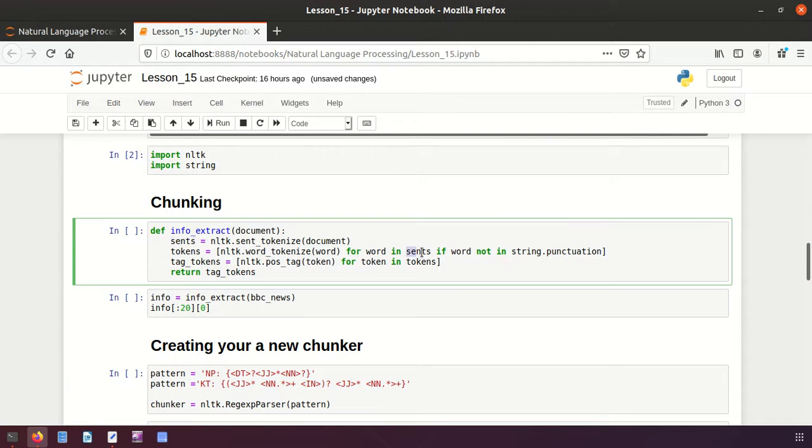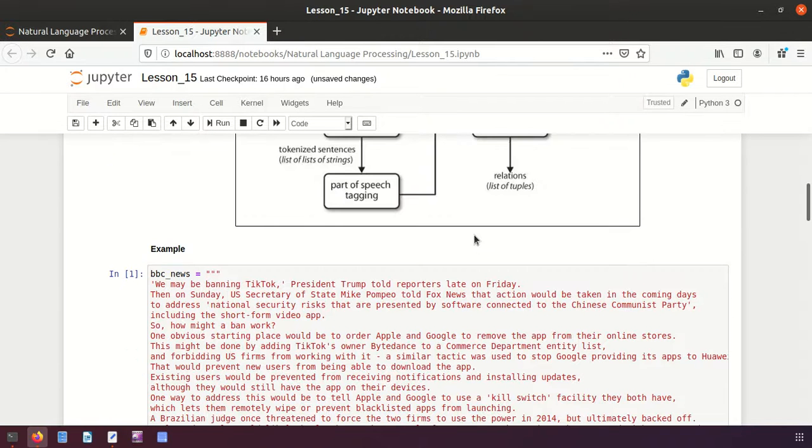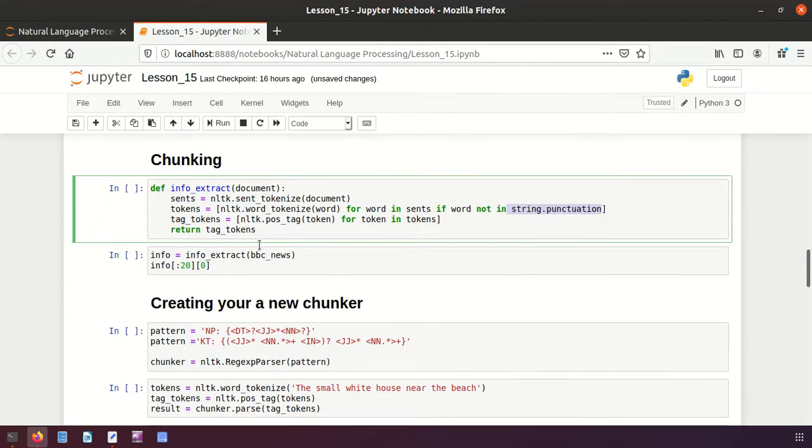The sentences will be considered one by one, and the words are tokenized. In the same way, I will check whether it is punctuation or not. If it is not, then you tokenize it, right? And the next step is assigning the parts of speech, or tagging. For that I am again using a predefined function from NLTK, pos_tag, and the tokens will be tagged with the parts of speech. It means whether it is noun, pronoun, adjective or what, and the result will be returned.